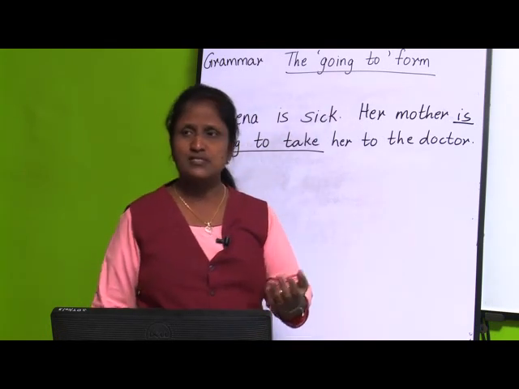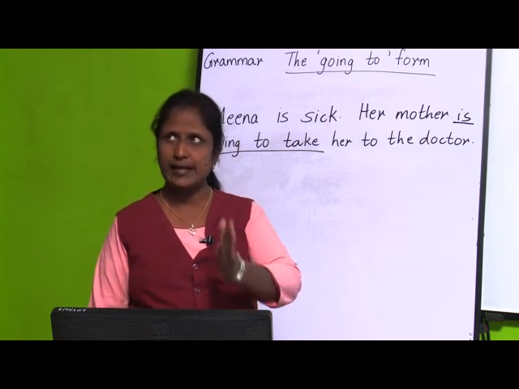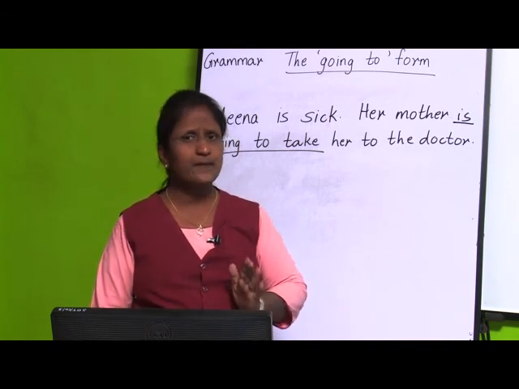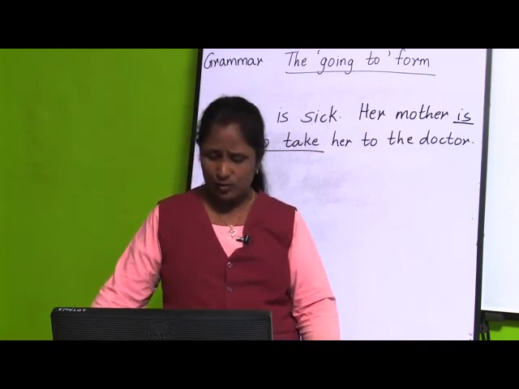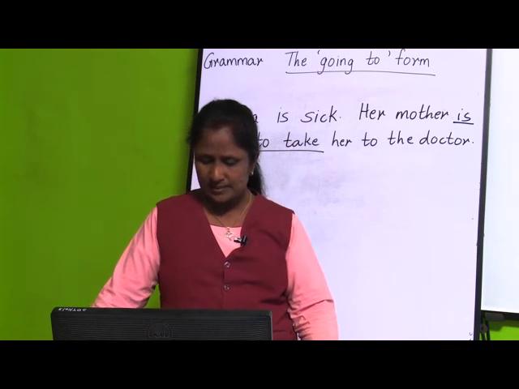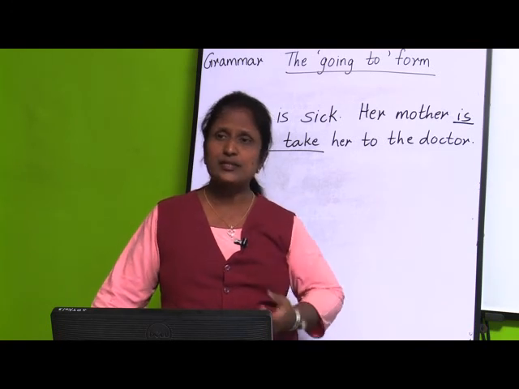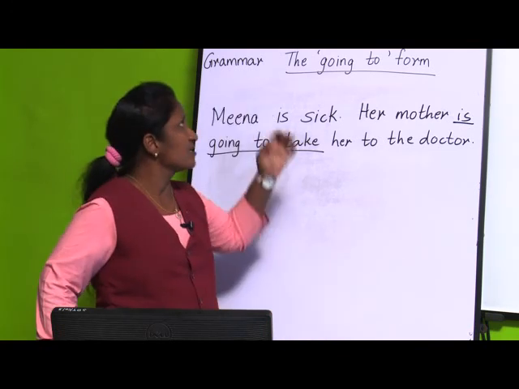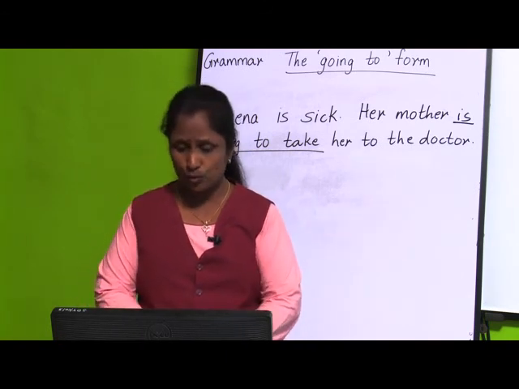When we want to do something in the future only, if you want to show any action, that time only we use the going to form. Then again one thing is, we also use it when there are clear signs that something will happen in the near future. When some action is going to take place very immediately, that time also we use this going to form. So, this was all about the going to form.